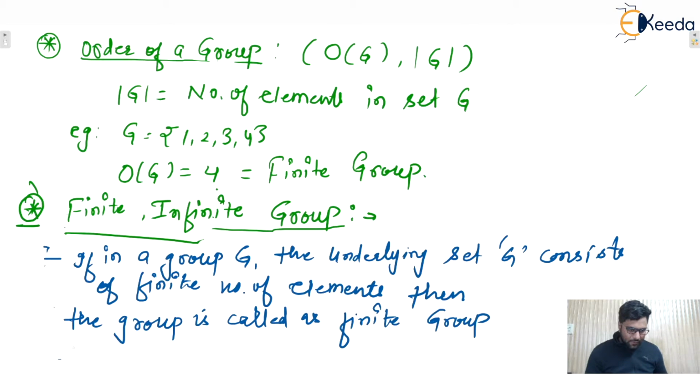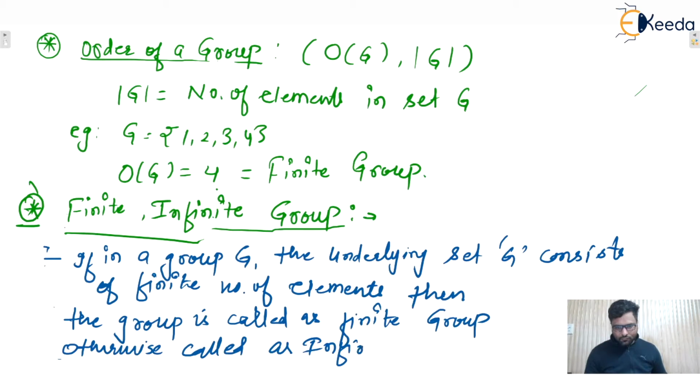Otherwise it is called an infinite group. That means if the order of a group is infinite, that means the number of elements is infinite, then that group will be known as infinite. Isn't it? I hope this one is clear to everyone.